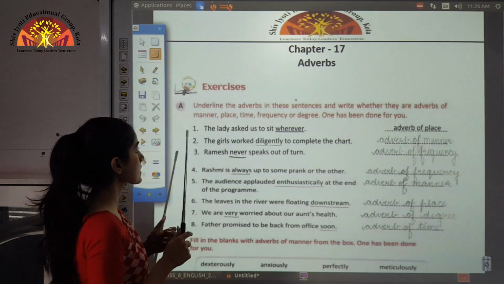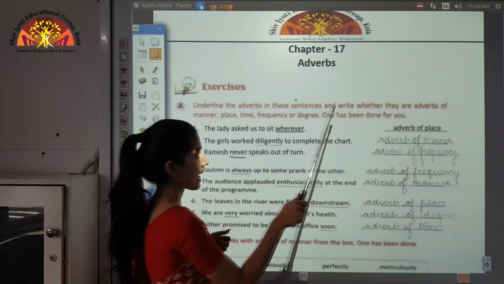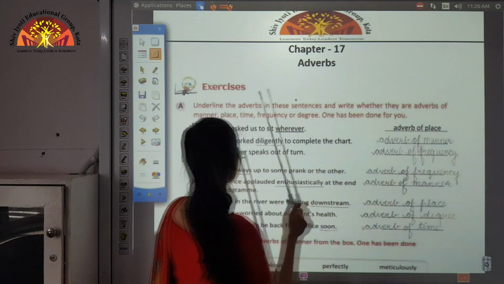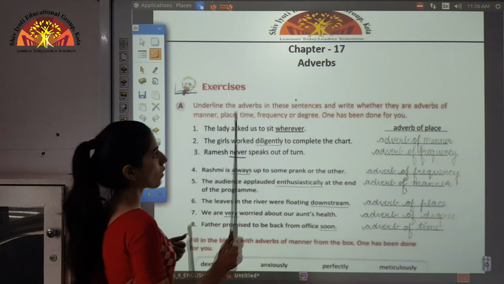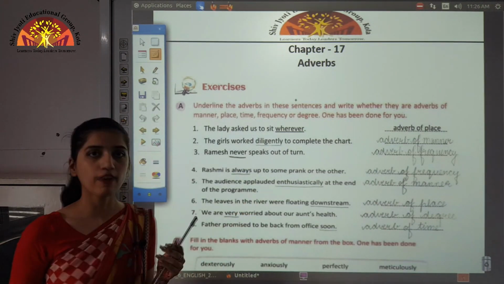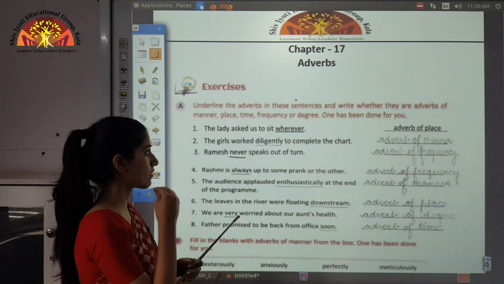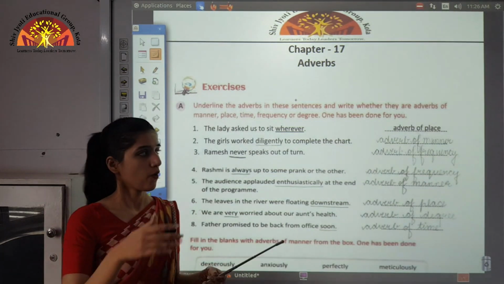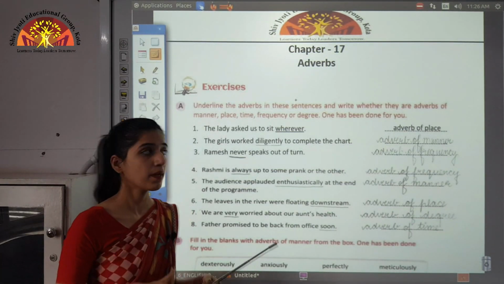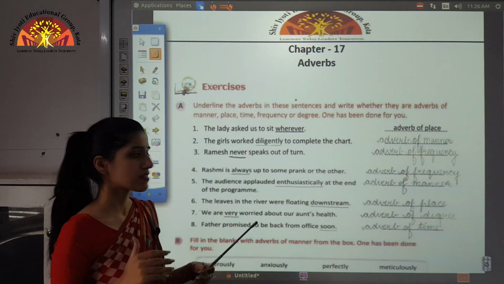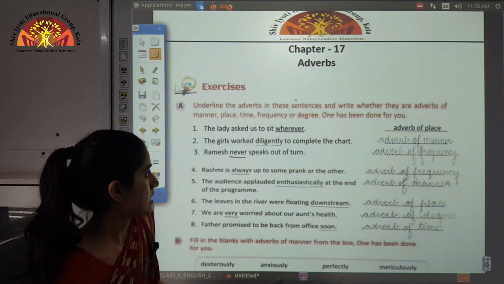Now exercise, first exercise. Underline the adverbs in these sentences and write whether they are adverbs of manner, place, time, frequency or degree. Okay, so what we have to do is we need to underline the adverb and then we need to say which type of adverb it is, whether it is adverb of manner, adverb of place, adverb of time, adverb of frequency or adverb of degree. Okay, so we need to see it.